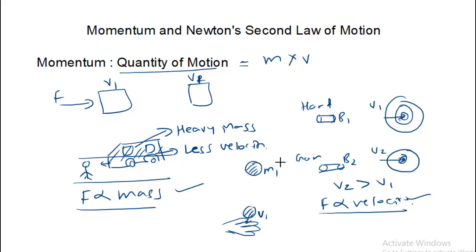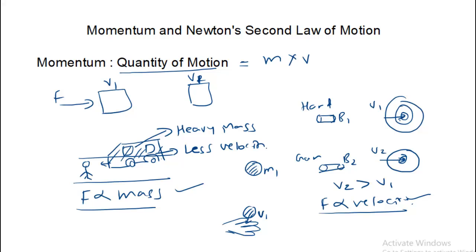Thus we have concluded that the force required to change the state of rest or uniform motion depends on mass, velocity, and time. In fact, this is Newton's second law of motion.